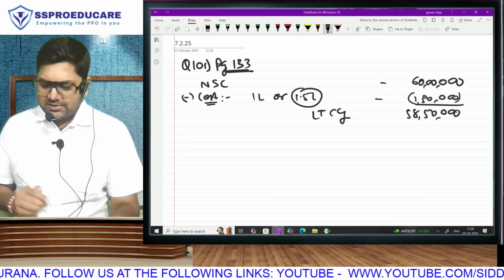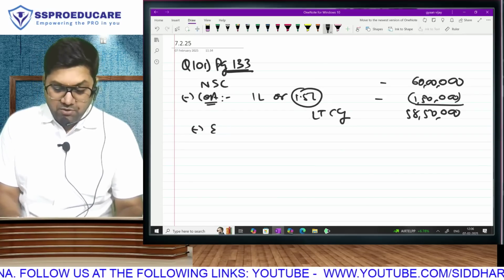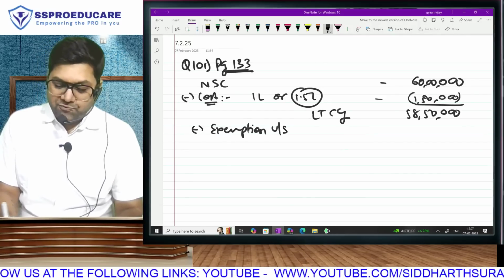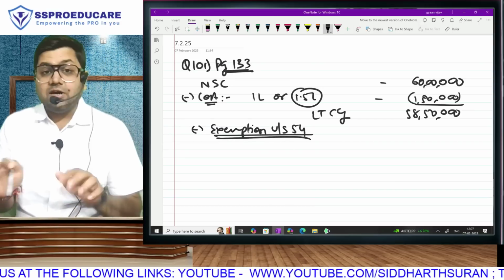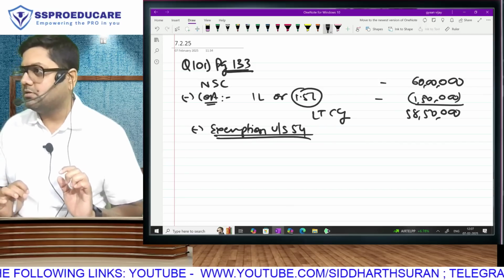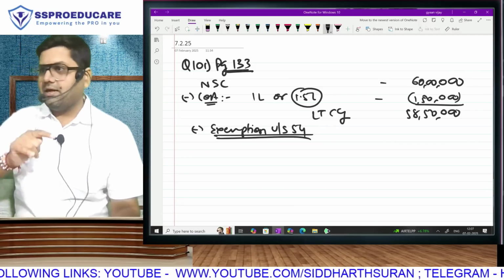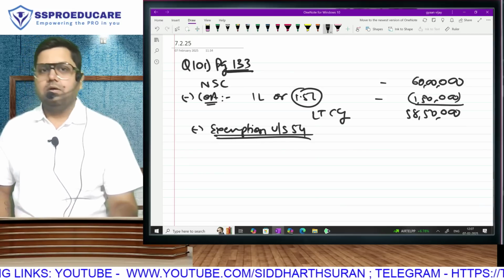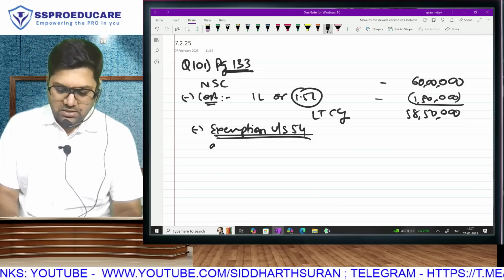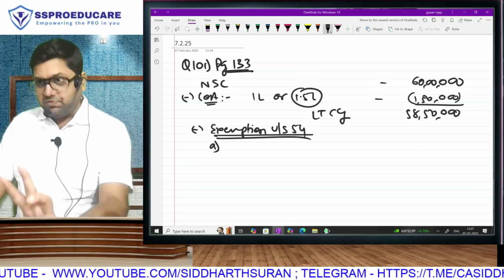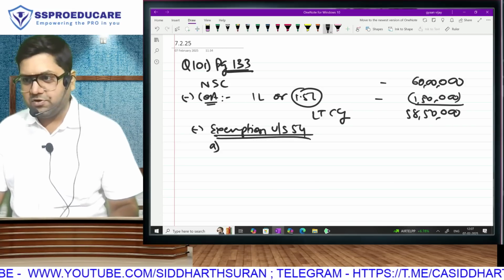But against this long term capital gain, now see, we know that this tax benefit is available only and only if you make investment. So our common sense does tell us that this is a deduction, this is not an exemption. But in the law they have written the word exemption. So on the answer paper we will also use the word exemption. Exemption under section 54. Whenever your capital gain is up to rupees 2 crore, at least once in a lifetime are you able to take the benefit of 2 houses.